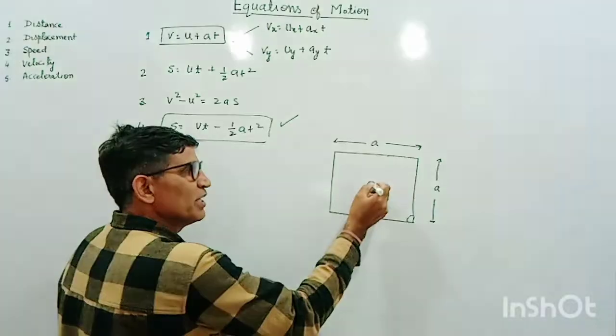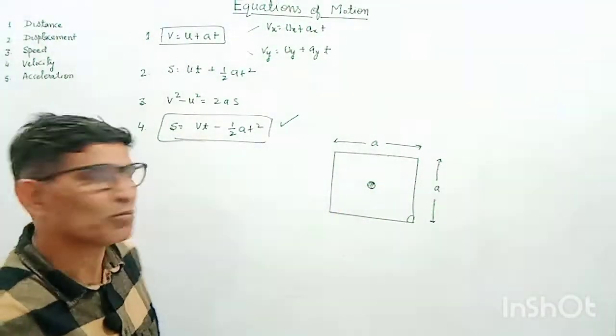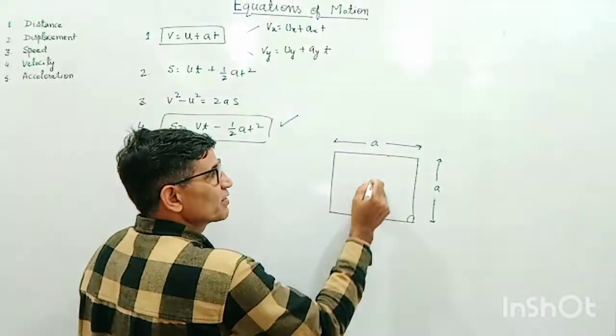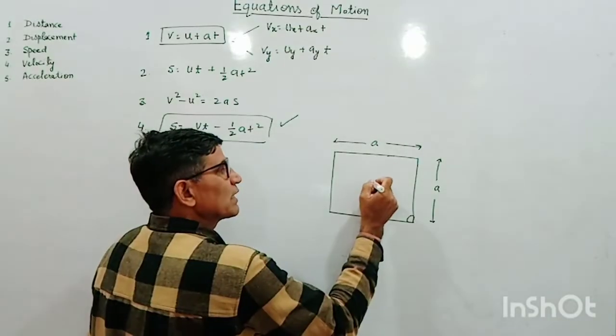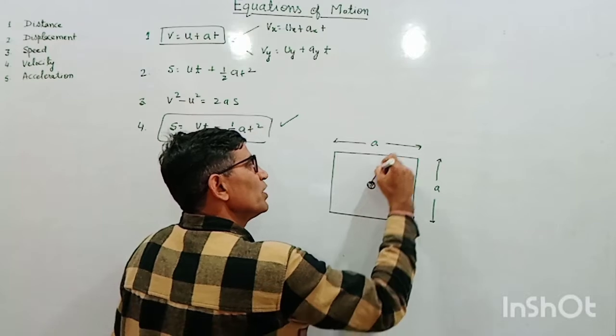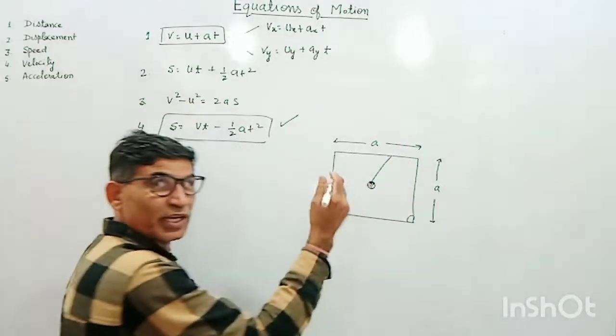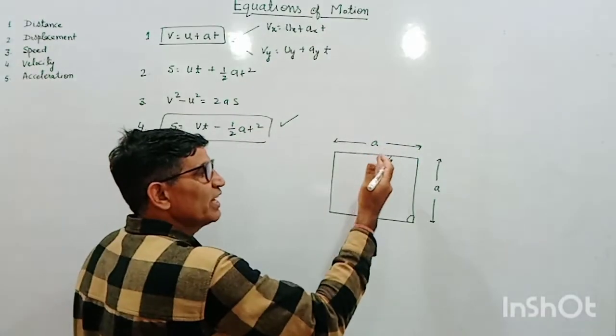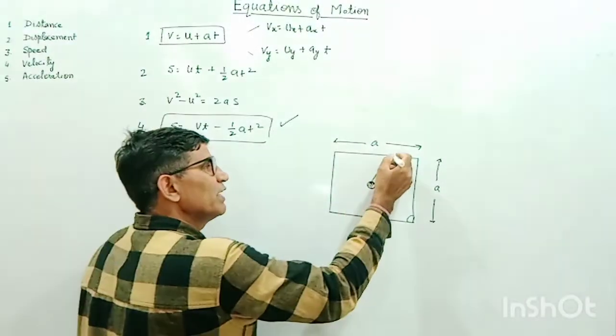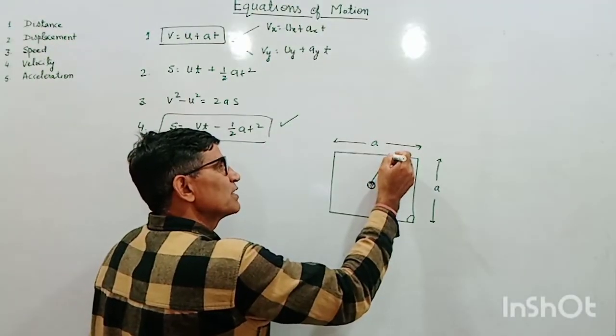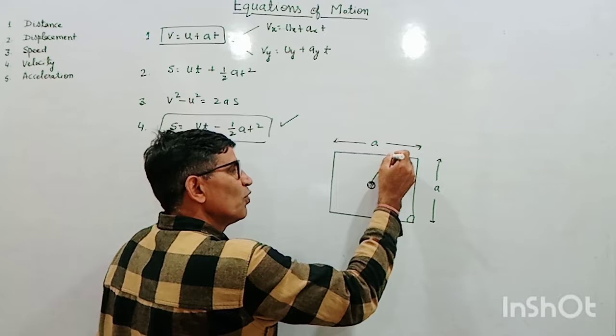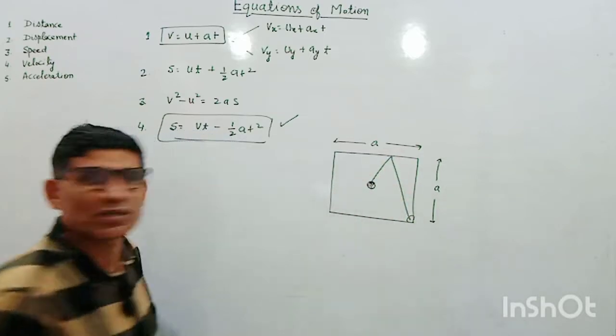This striker placed exactly at the center of the carom board is flicked with the finger and it strikes the boundary somewhere. We are not sure where it will strike, but ultimately this striker, after reflecting from the surface, falls inside this corner.